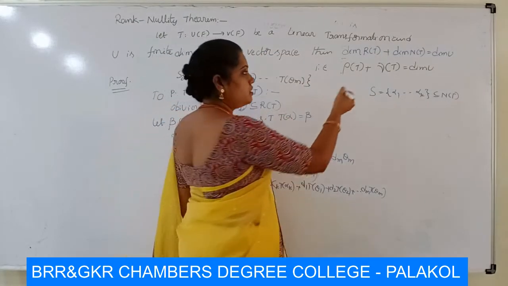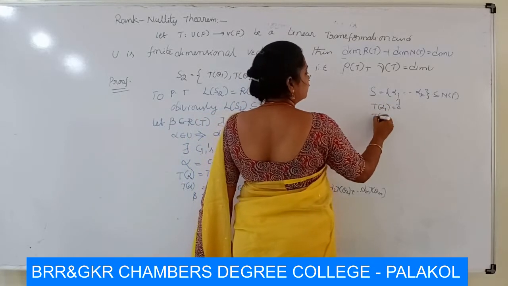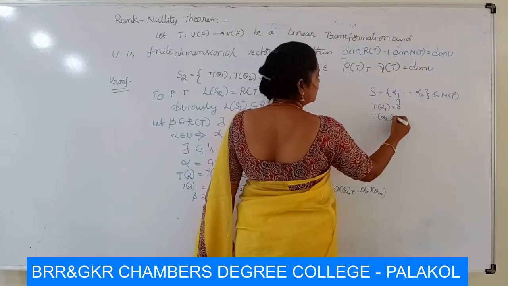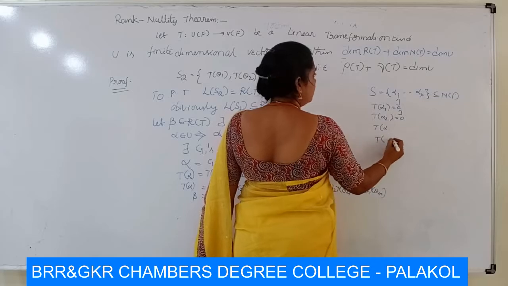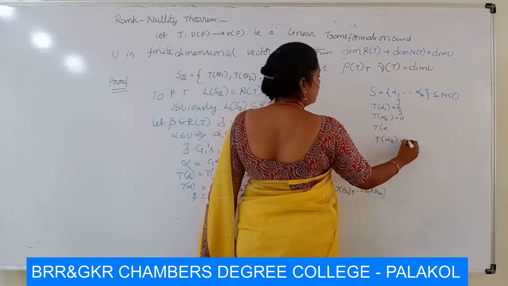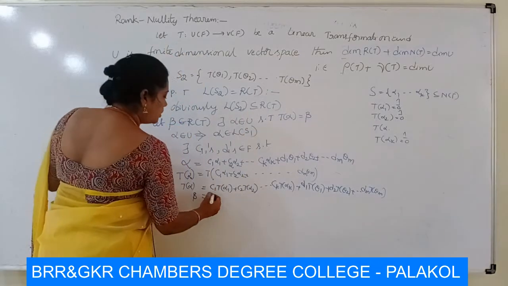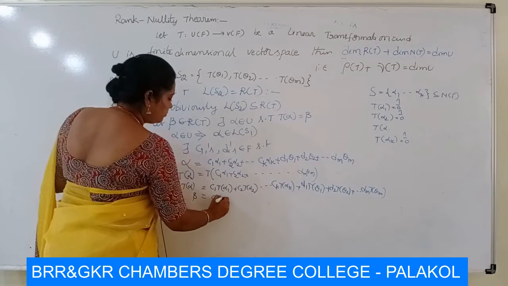That means every T of alpha 1 is a zero vector. So T of alpha k is also zero because S is a subset of N of T.